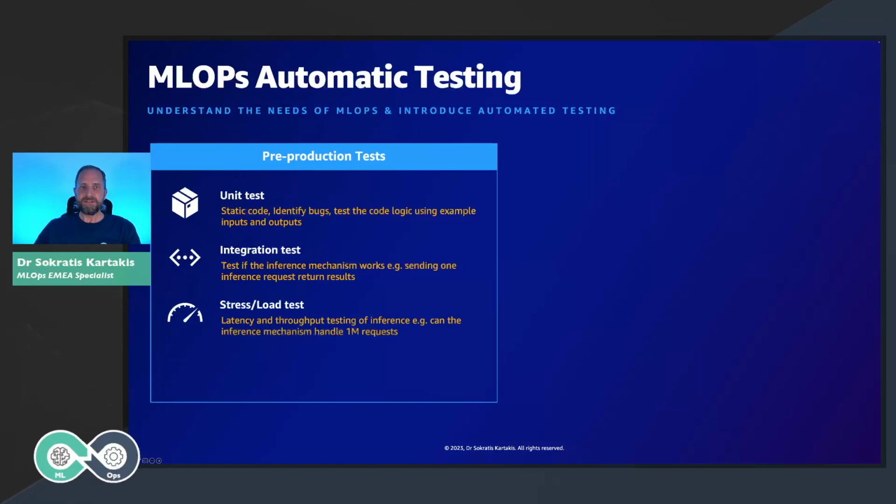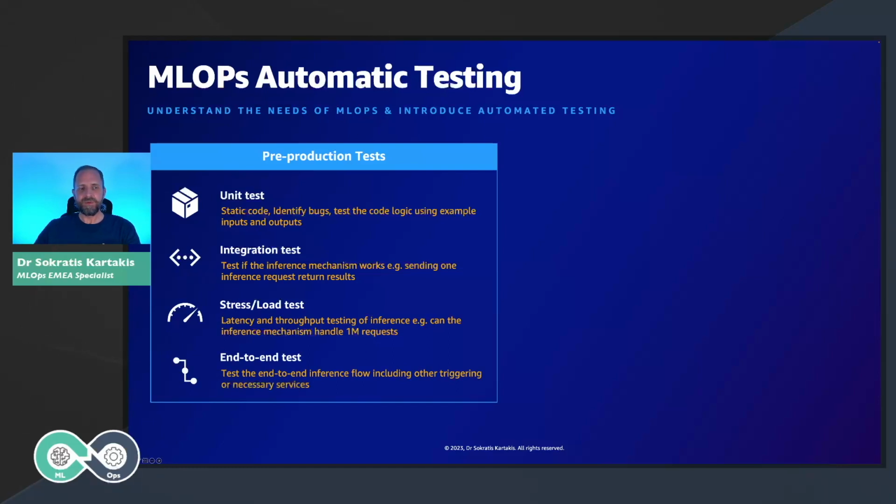The next test that we need to run, most of the times, is about stress test. This is, for example, if I send to my server 1 million requests to get predictions back, is that going to work? So we test mostly the edge cases.